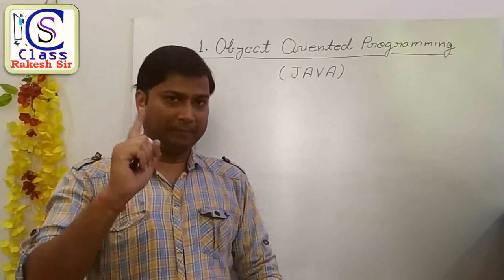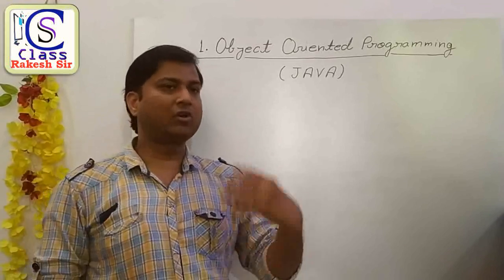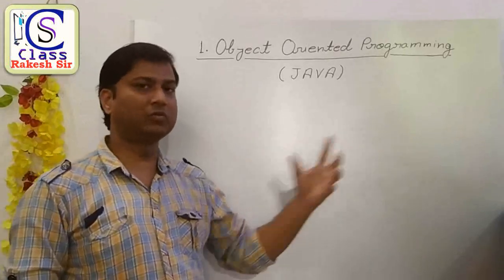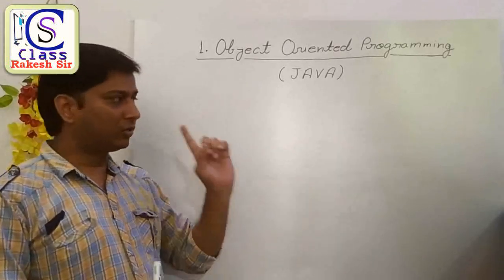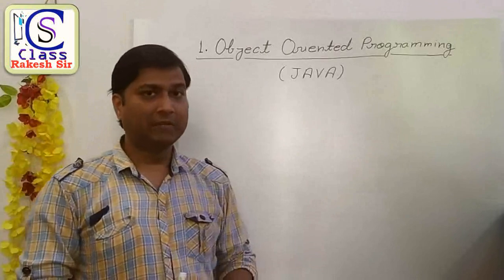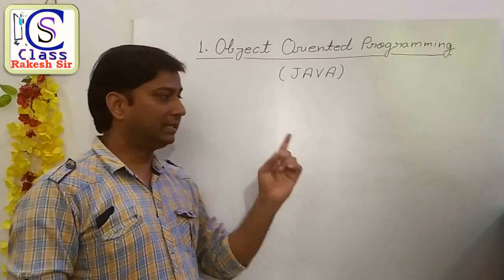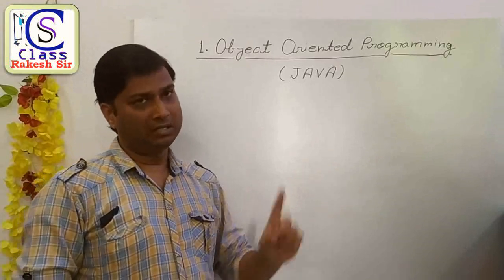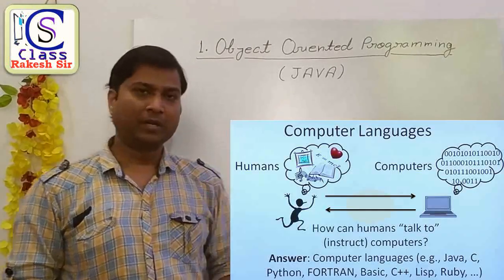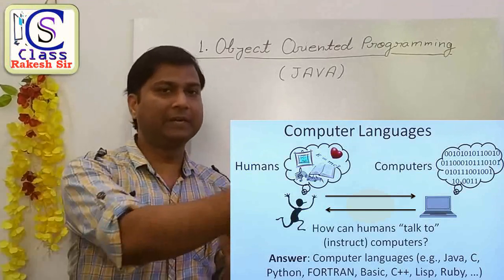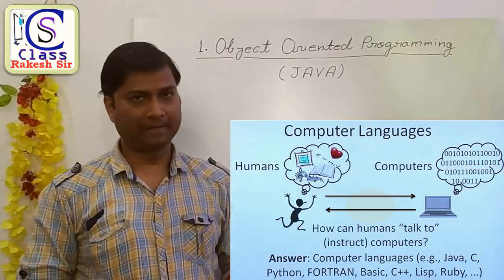With this brain we will solve our problems. So we have to communicate with the computer to solve our problems, and to do that we will use a language known as a computer language. So a computer language is also a medium to communicate with a computer system.